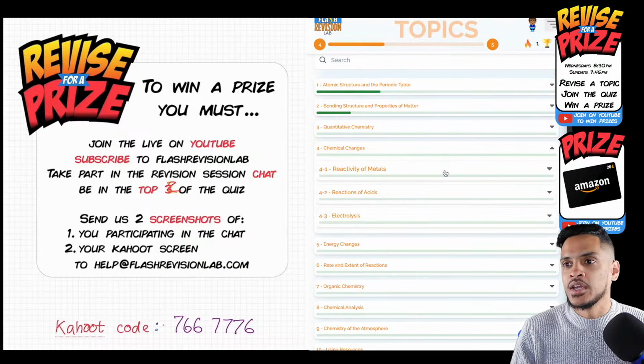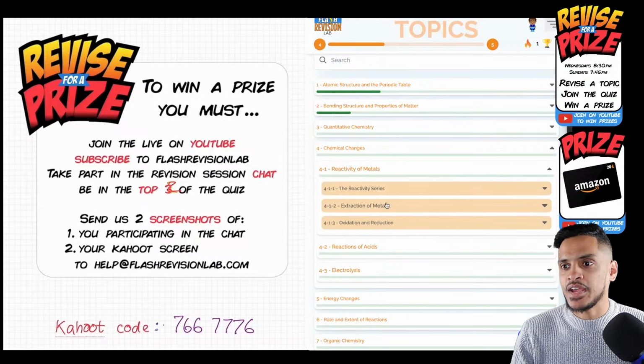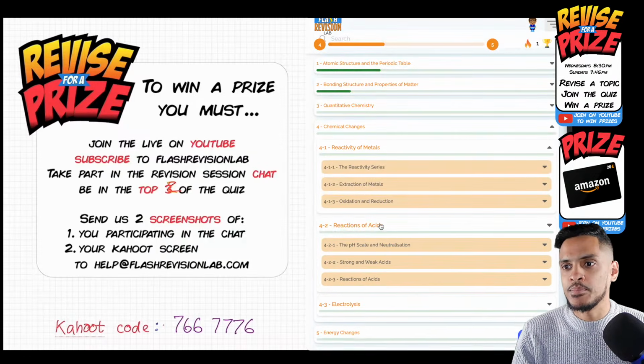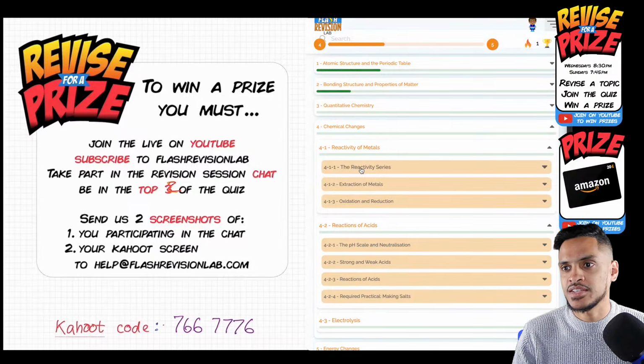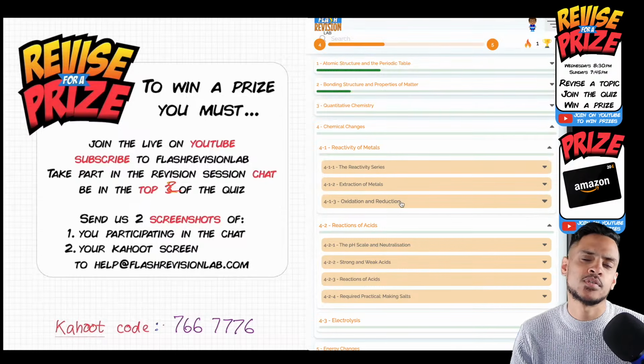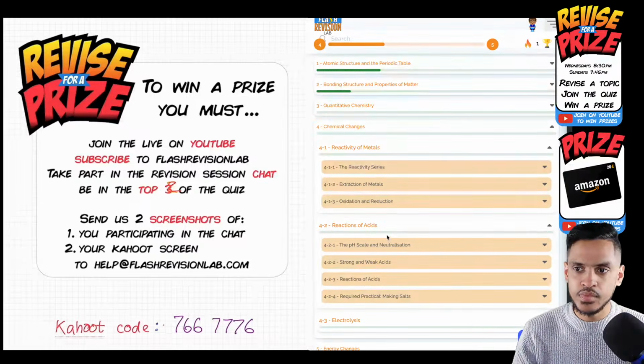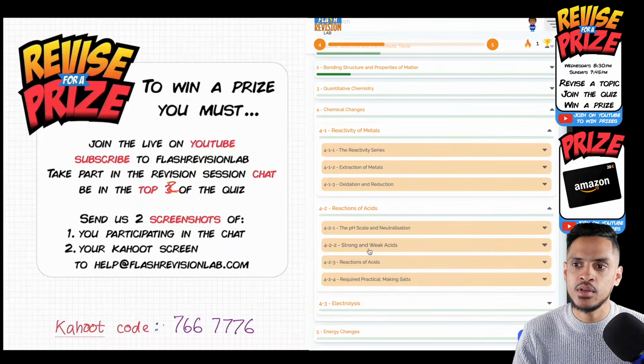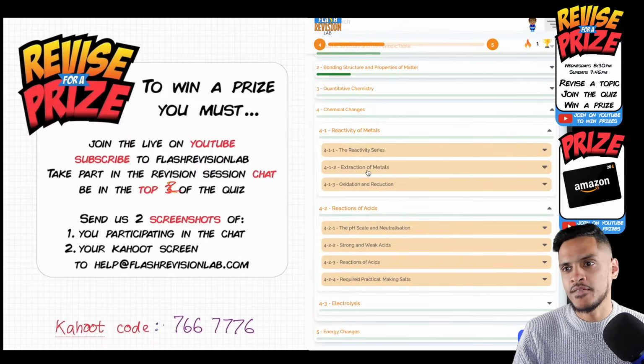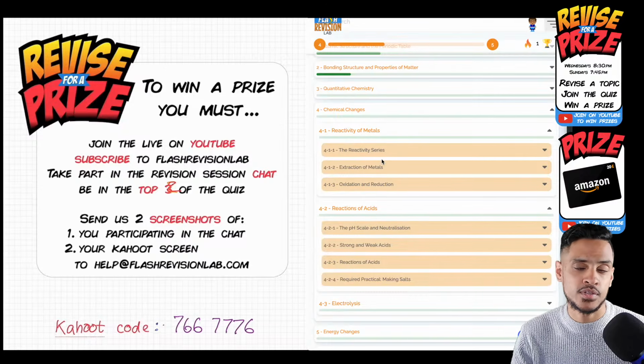So what we're going to go through first is reactivity of metals, and then we're going to do a bit of the reactions of acids. We're going to go through the reactivity series, very quick, extraction of metals, the difference between oxidation and reduction. Then we're going to look at the pH scale, differences between strong and weak acids. We're not going to look at the reaction of acids or required practical. So it's the top 5 topics here. Those are the ones that we're going to go through today.